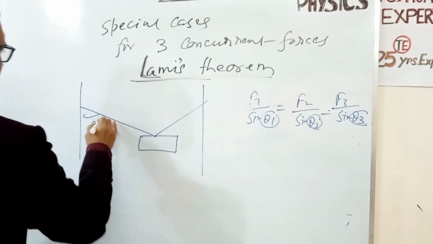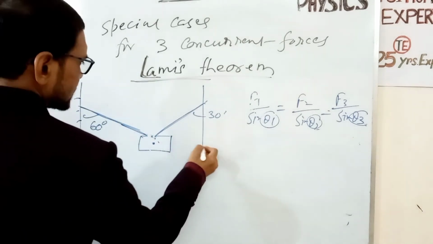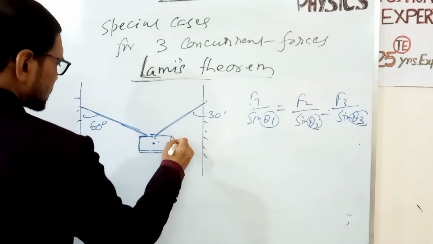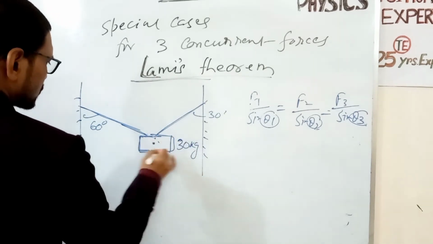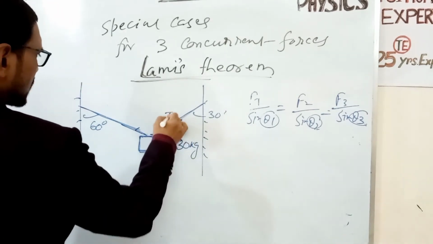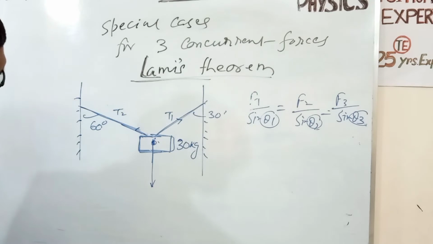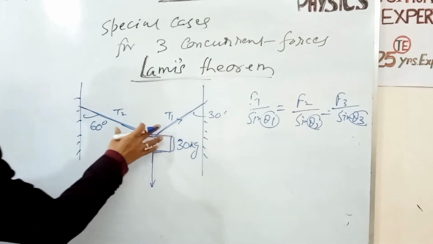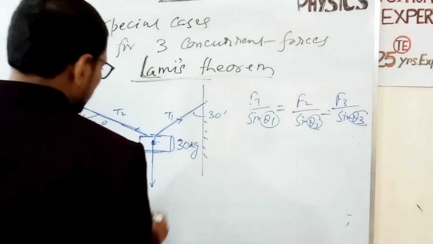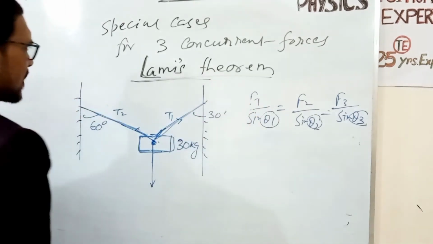So if this angle is 60 degree, this is 30 degree. Suppose there are two vertical walls, and a block of mass 30 kg is supported by the two strings. Now the tensions T1, T2 and the weight, these three forces must pass through a common point. If the body is in equilibrium, the three forces must be concurrent forces. For three concurrent forces, we can apply Lamy's theorem.